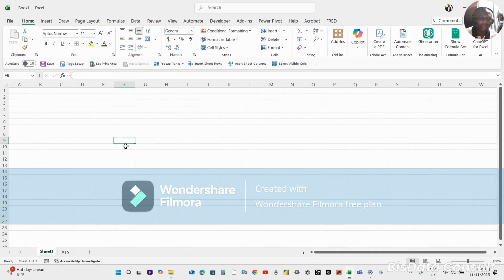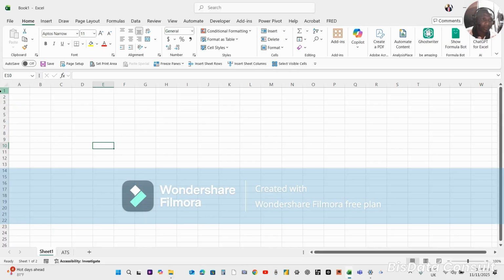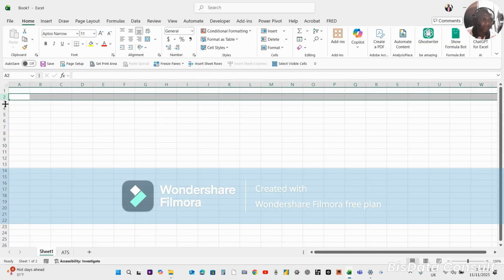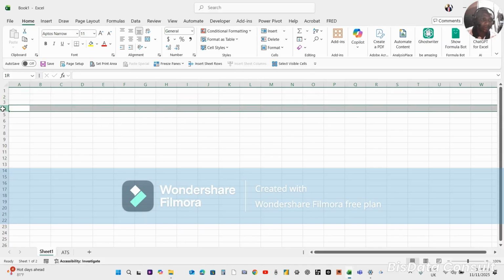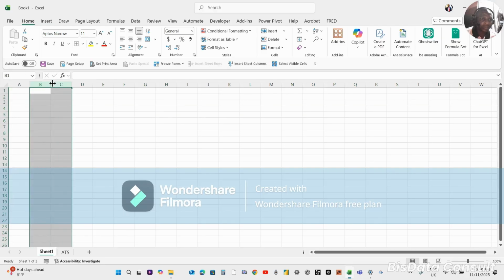The first thing, let's talk about this. The data are input into Excel in what we call cells. So everything in an Excel sheet consists of a number of cells which are grouped into rows. This is row 1, row 2, row 3, row 4, like that, and columns. This is column A, B, C, D. You can see it like that. So a cell is where you enter data in Excel, and a cell has a cell address.